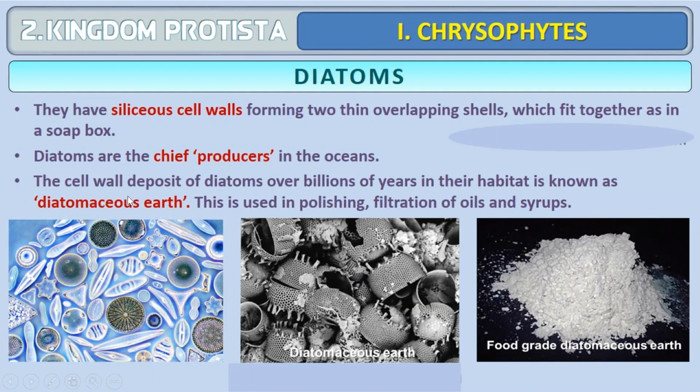When the diatoms die, their cell walls are deposited and they remain at the bottom of the sea in this manner. It's called diatomaceous earth, and that is used in polishing, filtration of oils, and in syrups. Food grade diatomaceous earth is also nutritious.